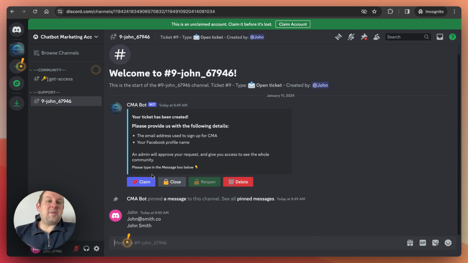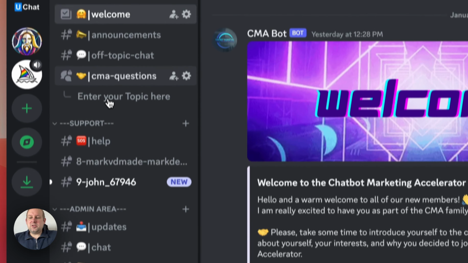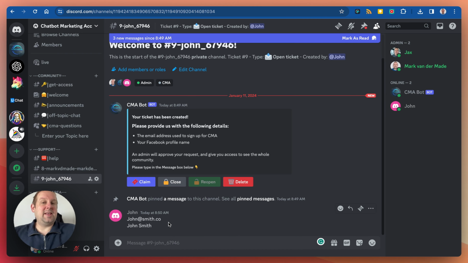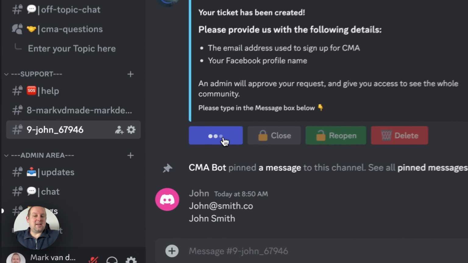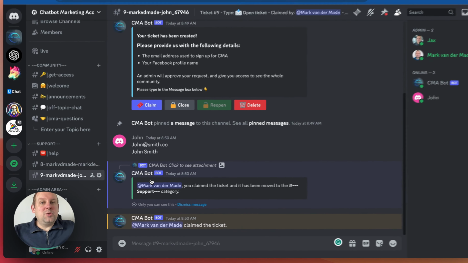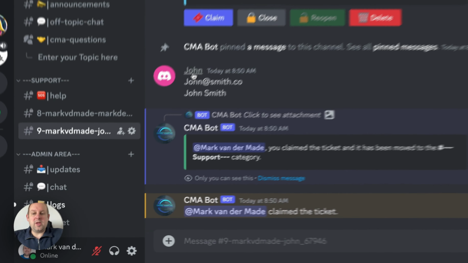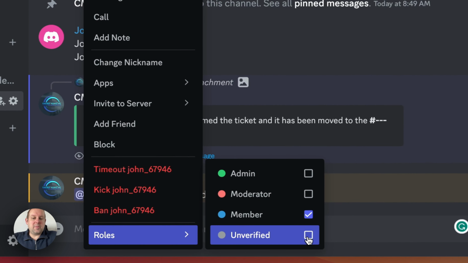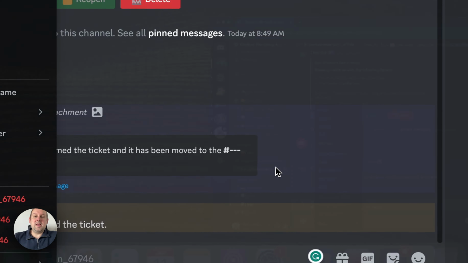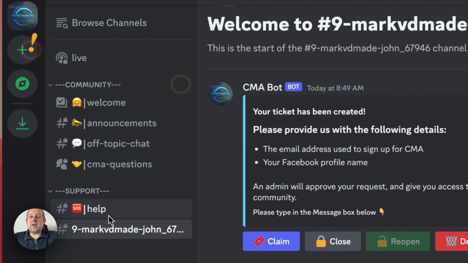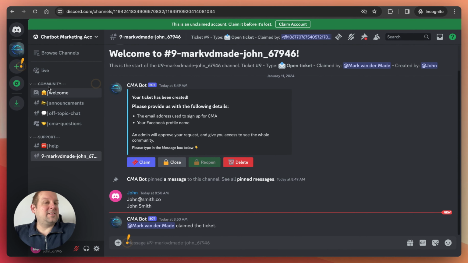There we go. Now, if I go back towards my main account, so let's switch, I will see a new ticket here. And here I will see all the information that you just shared, right? And if I say I'm going to claim the ticket, I'm now also going to give you the proper role permission. So if I'm going to verify you as a member, then you will see that all the channels will pop up for you. I can also go here and say I'm going to make you a member and uncheck the verified role. Just make sure that it is unchecked. There we go. And if we go back now, you will see that you now have access to all the available channels inside the community.